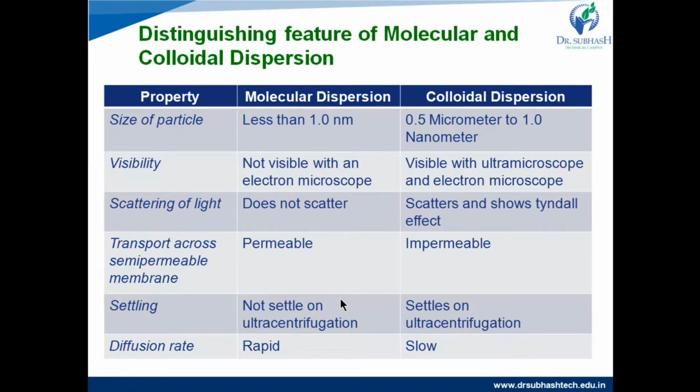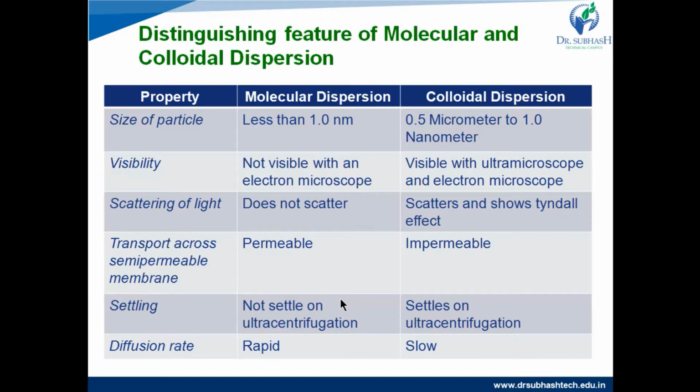If we consider the scattering of light, due to the low size of molecular dispersion, they cannot scatter the light, whereas colloidal dispersions scatter the light and also show the Tyndall effect. Then transport across the semi-permeable membrane. Molecular dispersions are permeable through a semi-permeable membrane, whereas colloidal dispersions, due to the higher size, are impermeable in nature.